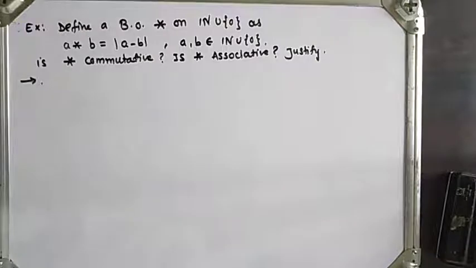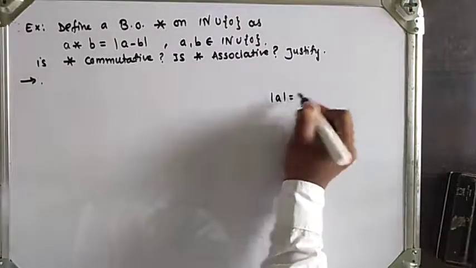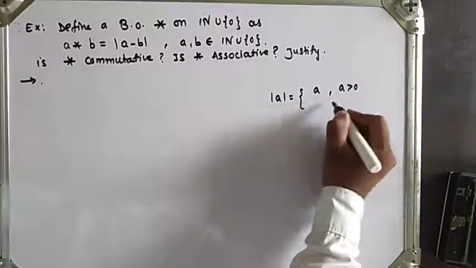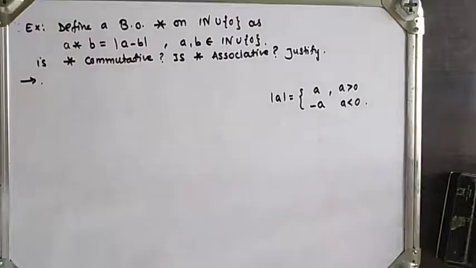Let's see the solution. Here the given binary operation star on natural numbers union singleton 0 is a star b equal to the absolute value of a minus b. So what is the absolute value of a? The absolute value of a is equal to a if a is greater than 0, and minus a if a is less than 0.